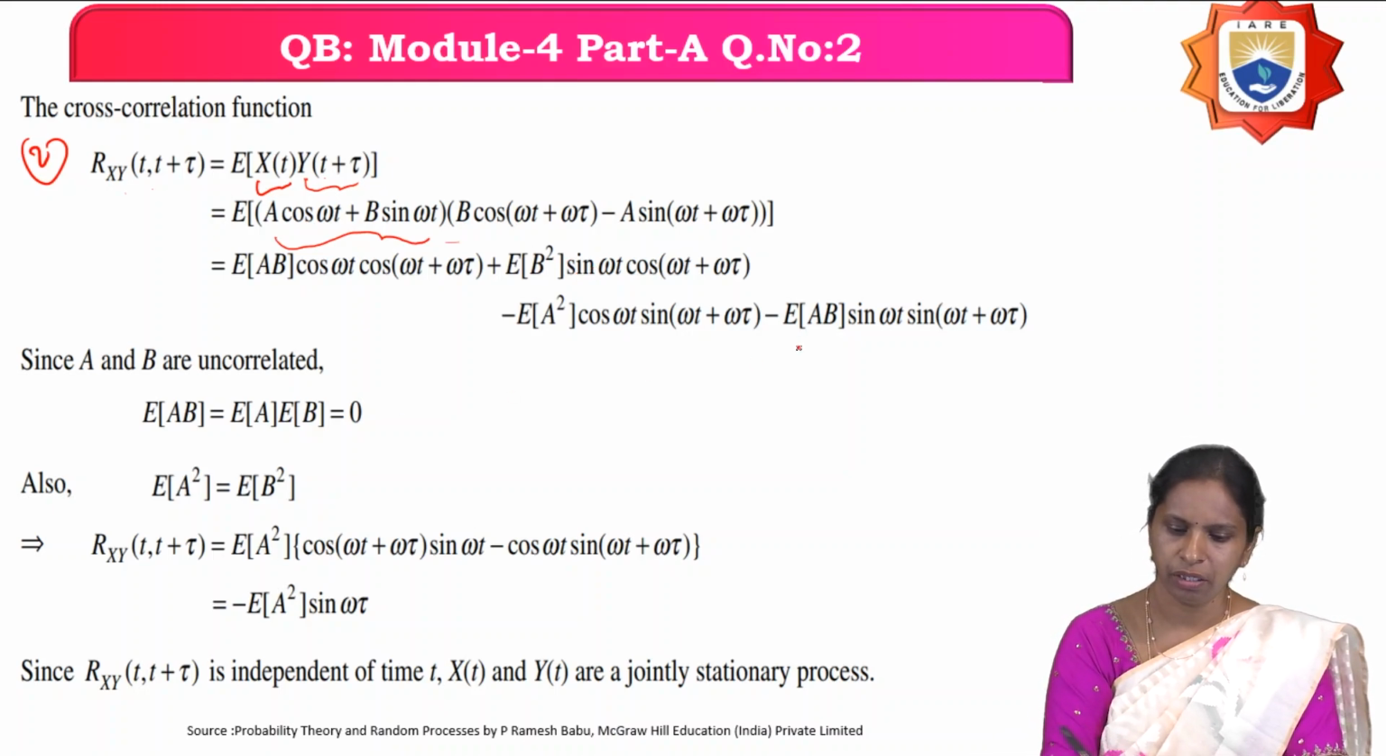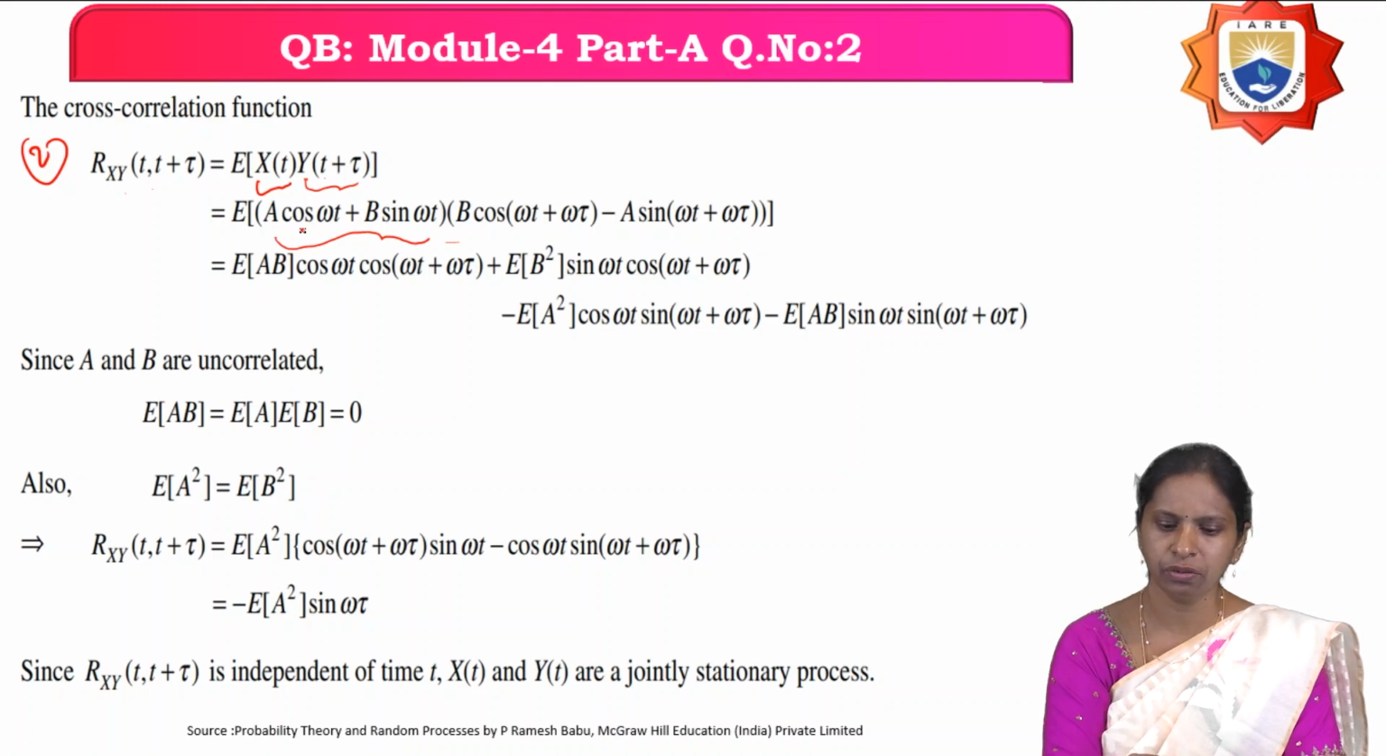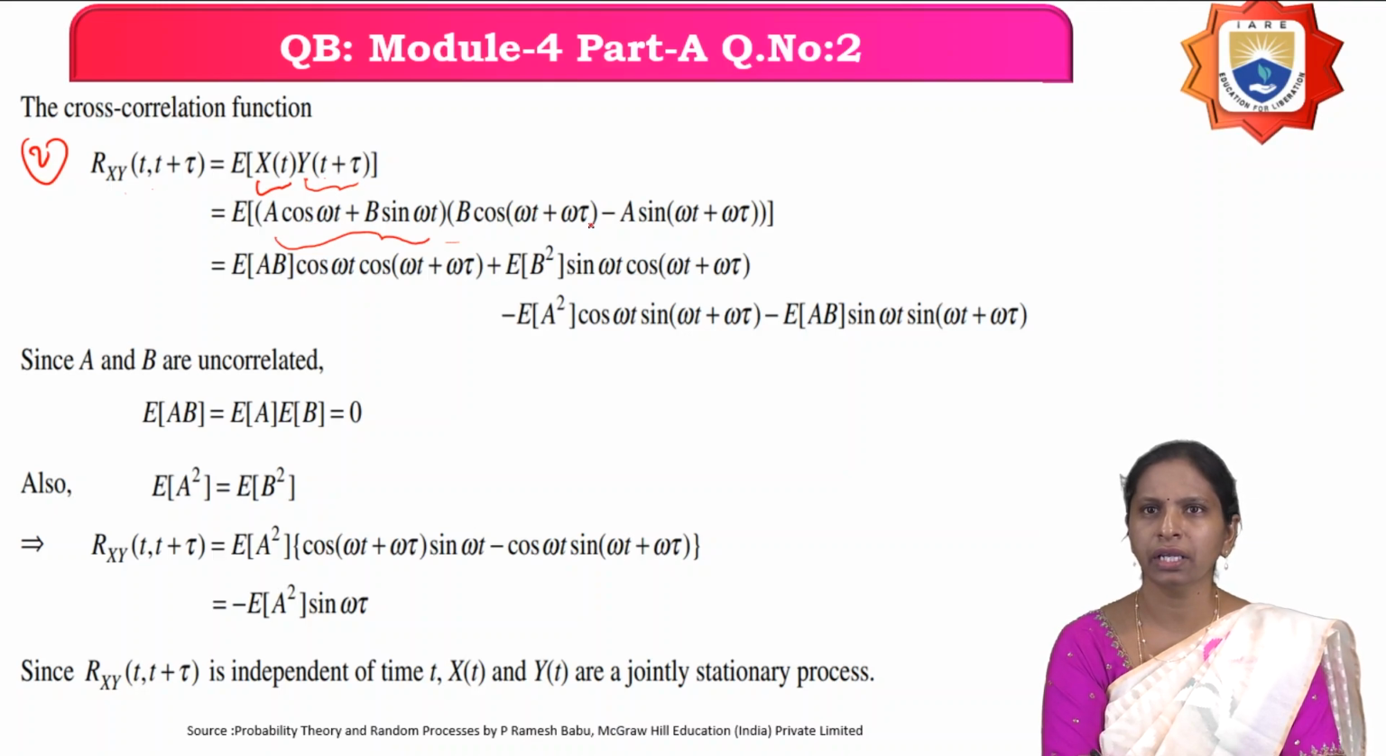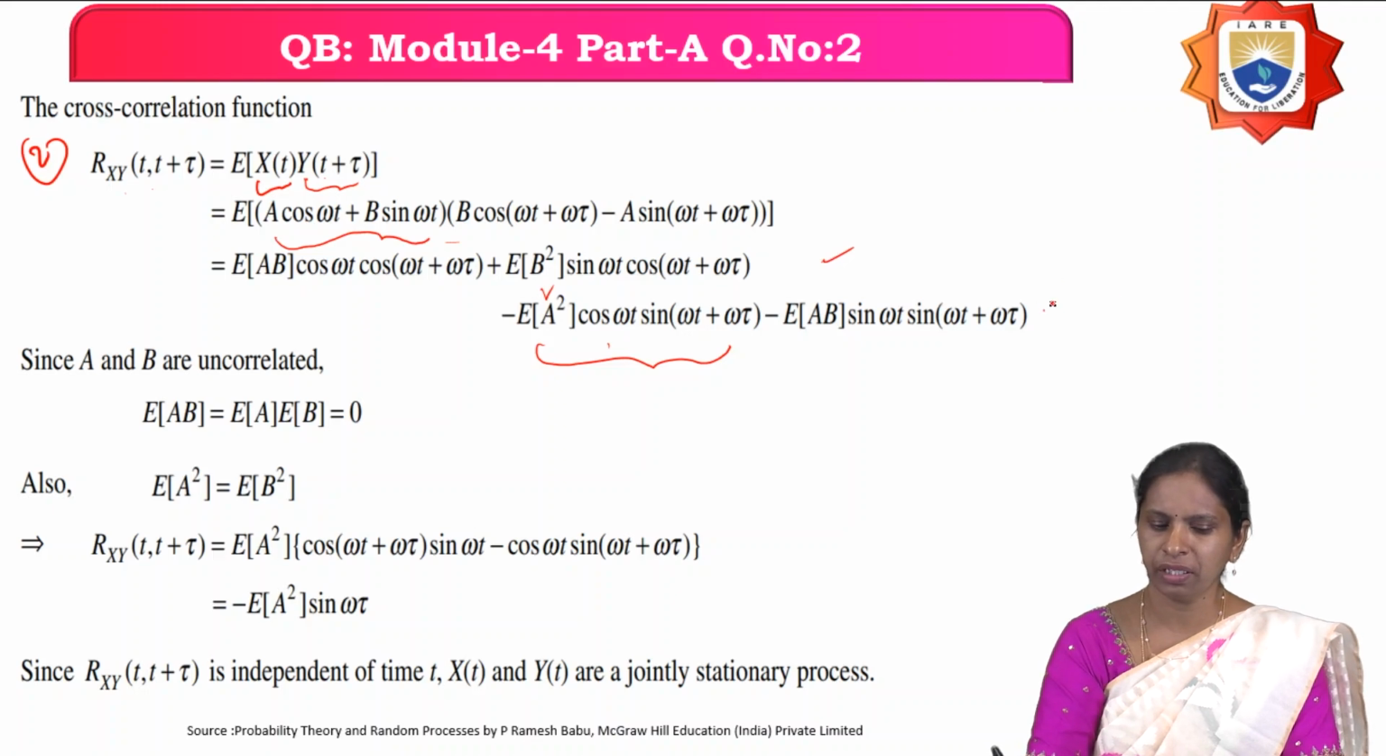Then you will get expectation of AB into, so just multiply here, A cos omega t into B cos of omega t plus omega tau. And here only A and B are the random variables, so the remaining terms cos of omega t plus omega tau, bring it outside. Next, A cos omega t into minus A sin omega t plus omega tau, nothing but minus A square cos omega t into sin of omega t plus omega tau. So only A square keep it inside, the remainders bring it outside. Like that, you just multiply and then simplify.